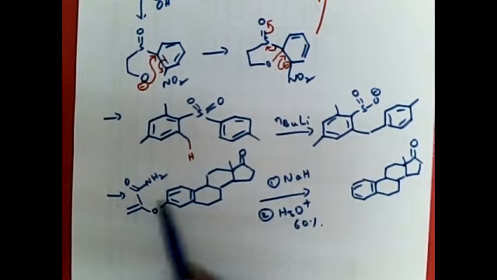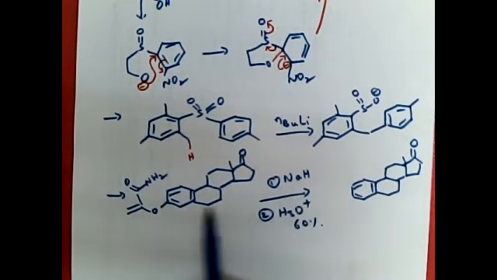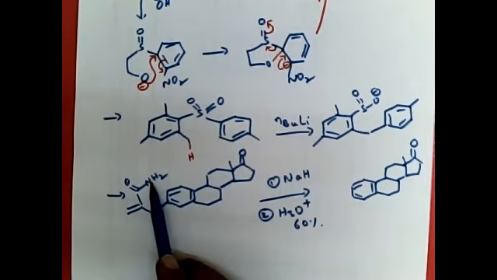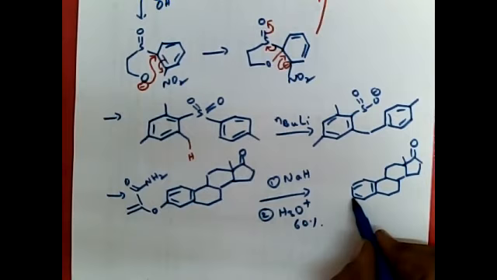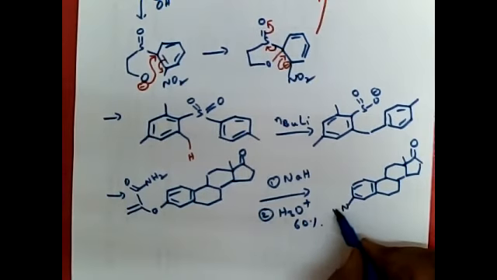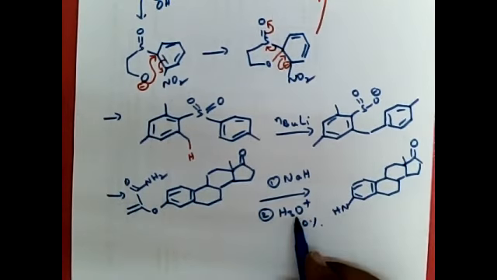When we treat this with sodium hydride, a proton from amide nitrogen can be removed. So N minus will undergo Smiles rearrangement. So we will get amide here, but after hydrolysis, amide is converted to amine.